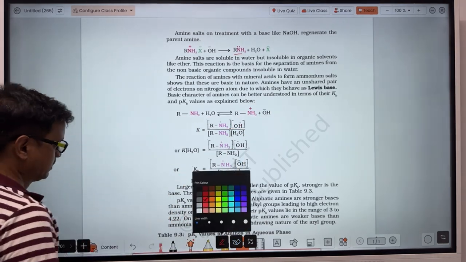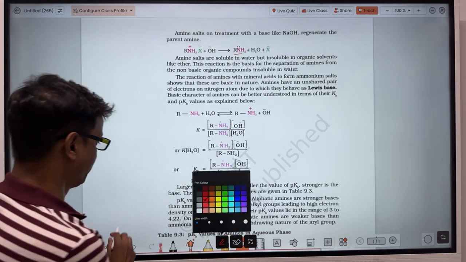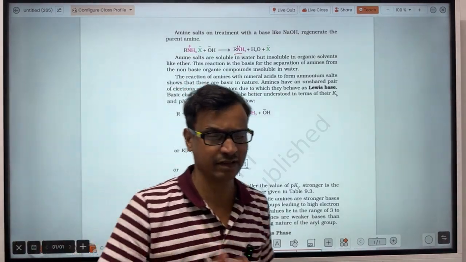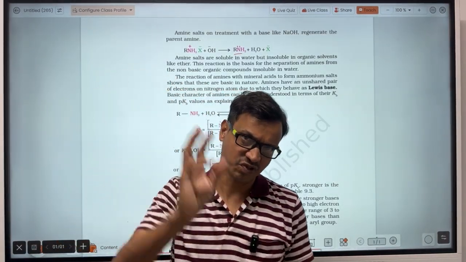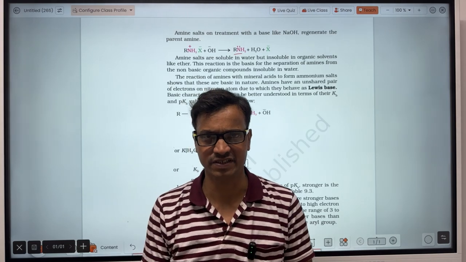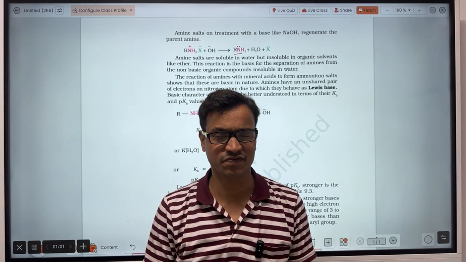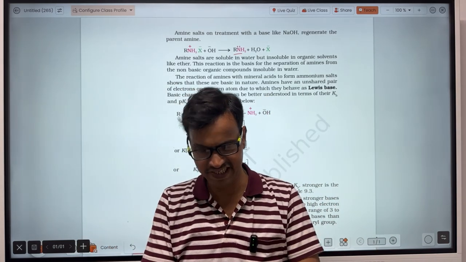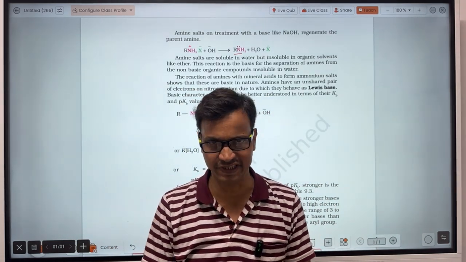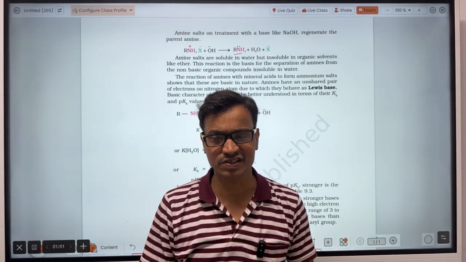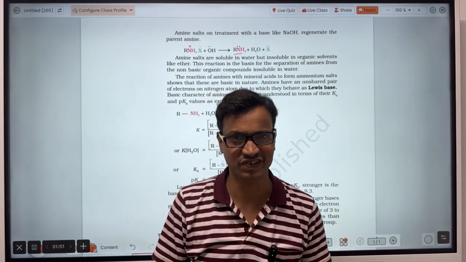Now, since a very small amount of amine could be dissolved in water, we can say that the concentration of water is very high compared to that of amine. The amount of water is much higher than that of amine.